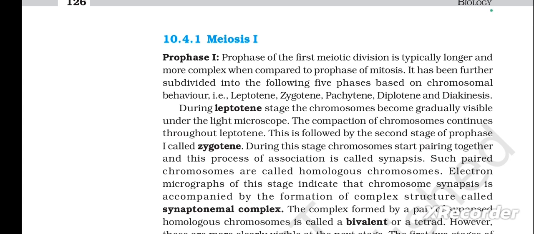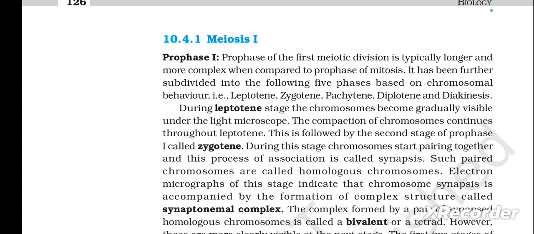Prophase of the first meiotic division is typically longer and more complex when compared to prophase of mitosis. It has been further subdivided into the following 5 phases based on chromosomal behavior: leptotene, zygotene, pachytene, diplotene, and diakinesis. During leptotene stage, the chromosomes become gradually visible under the light microscope. The compaction of chromosomes continues throughout leptotene.